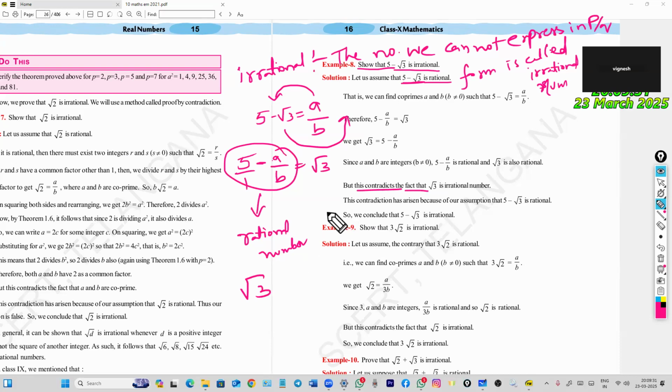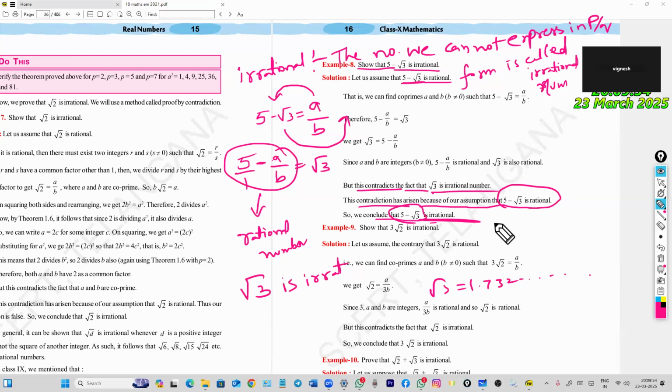What does the contradiction say? Root 3 is an irrational number. Root 3 has a value of 1.732 and so on, and the digits will continue. Root 3 is an irrational number. The contradiction has arisen because of our assumption that 5 minus root 3 is rational. Our assumption is wrong. Finally, we conclude that 5 minus root 3 is an irrational number.